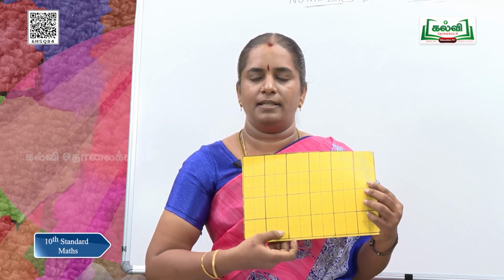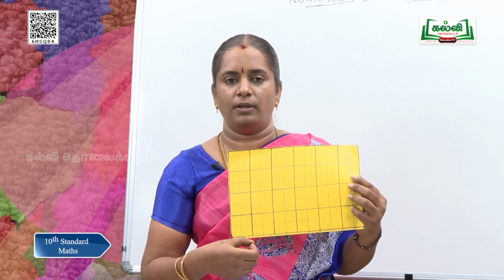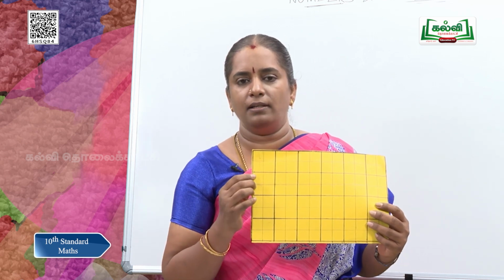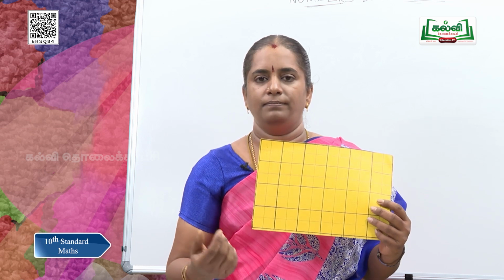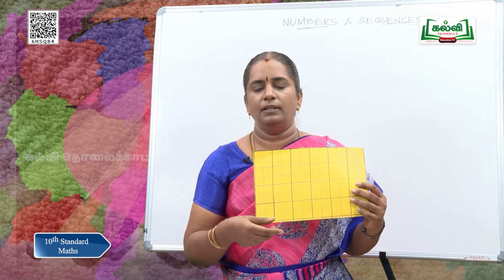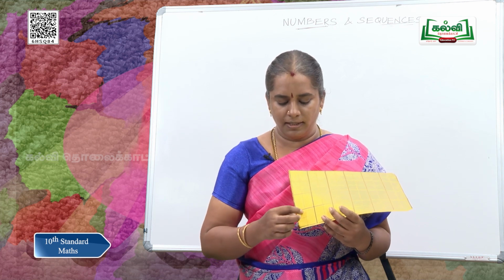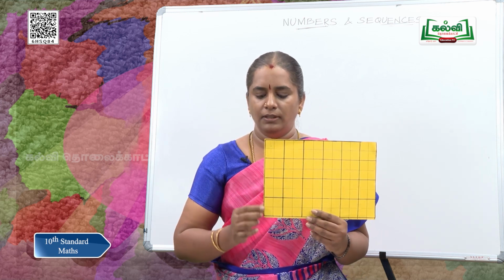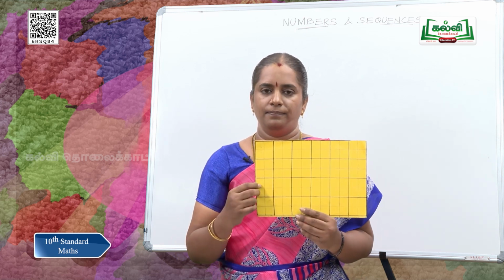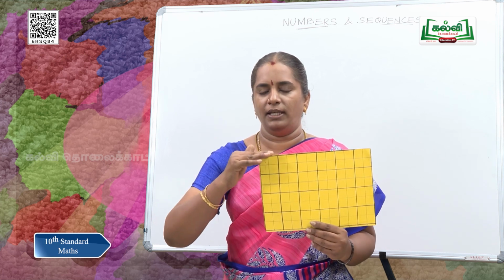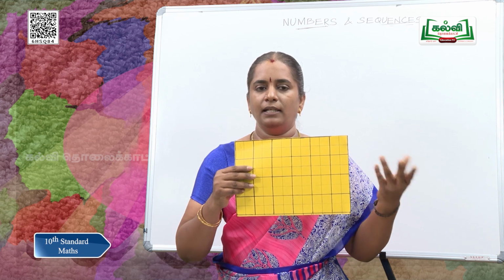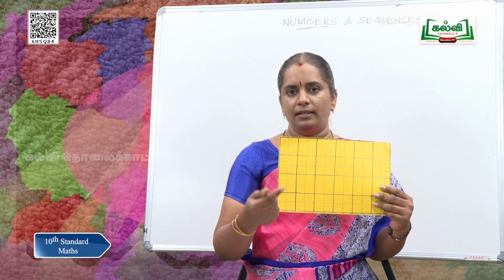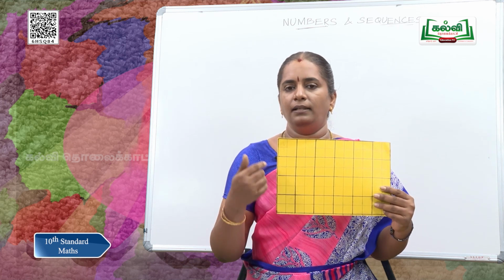See, I have filled this rectangle with so many 1 unit squares. It fills in exactly. So, 1 is a divisor of both 8 and 12. Let us fill the rectangle with 2 unit squares. See, this is a 2 unit square. So, we can fill this rectangle exactly with 2 unit squares without leaving any tiles remaining and without leaving any rectangle part remaining. So, it fills exactly. So, we can say that 2 is a divisor of both 8 and 12.